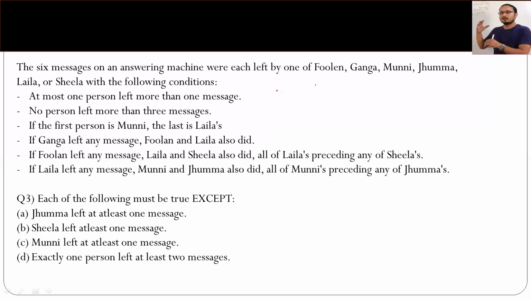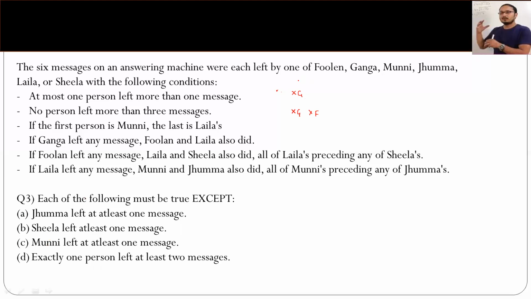In the second scenario, if you see, we removed Ganga. In the third scenario, we removed Ganga and we removed Fulan. And still the remaining 4 people were there, right? So if you just go through this and check out Jumma, Munni and Sheila, they must surely have left at least 1 message in every case, right?